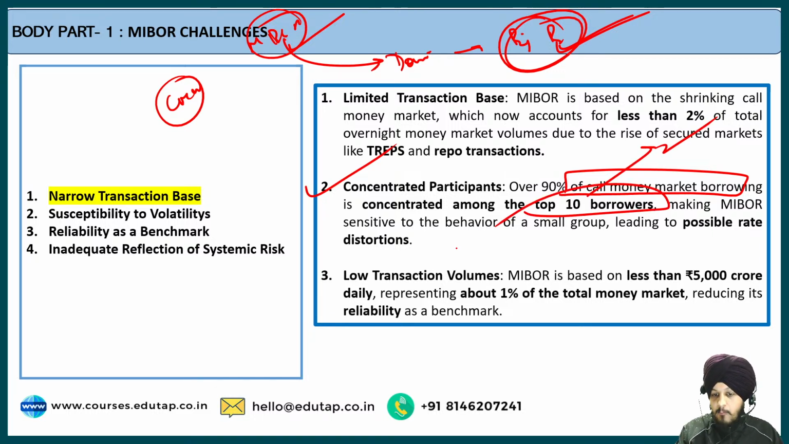This makes MIBOR sensitive to the behavior of small groups, leading to possible rate distortion, because when the big banks change the interest rate, the fluctuations, distortions and deviations will be directly reflected in the MIBOR rate. So this makes the MIBOR rate very much fluctuating, unstable and volatile. Fine. So these are the first set of challenges.